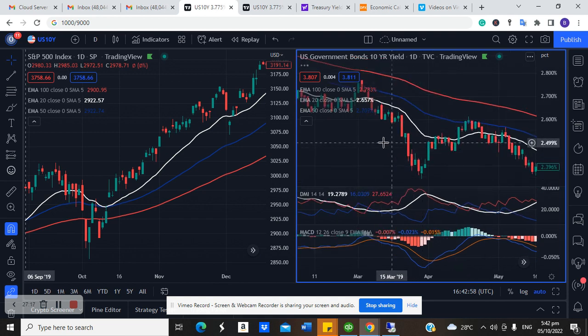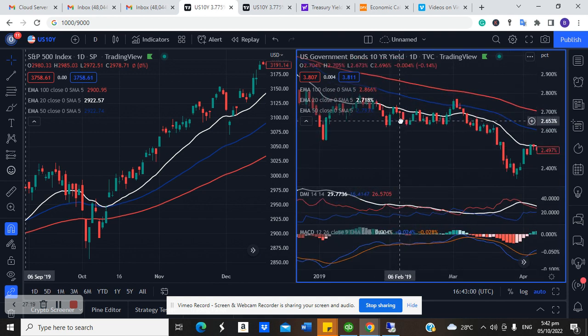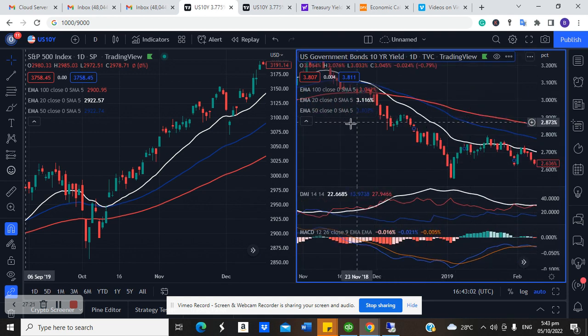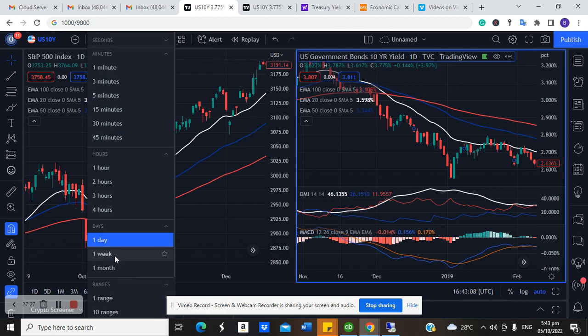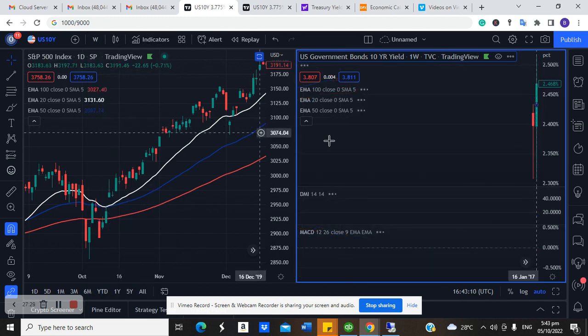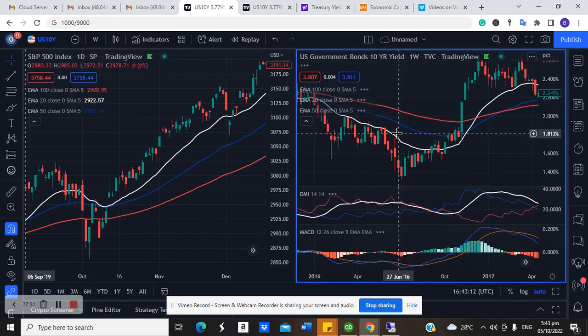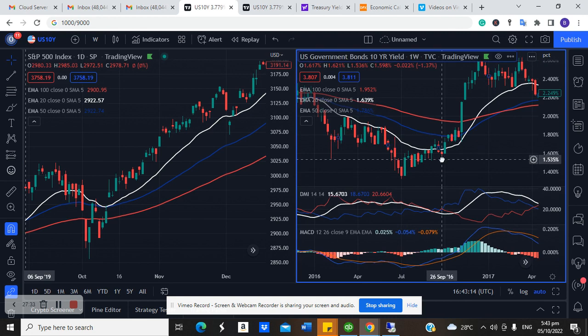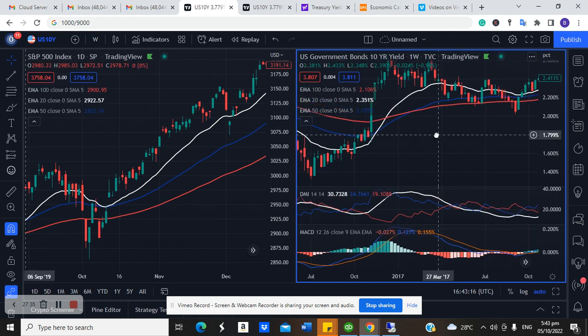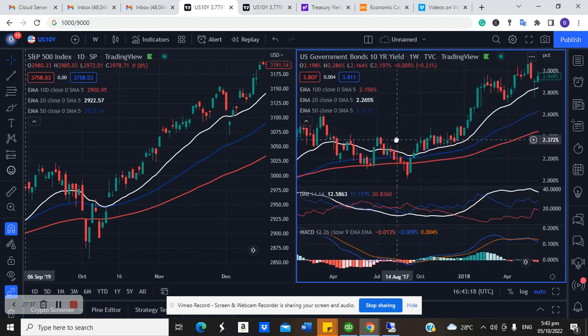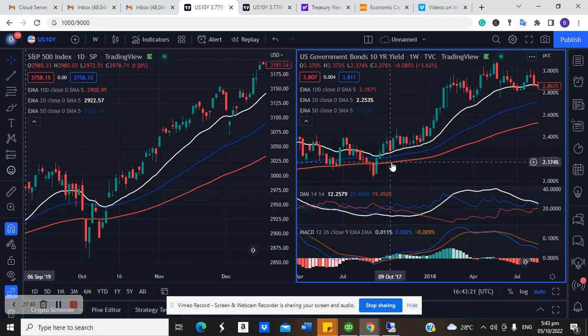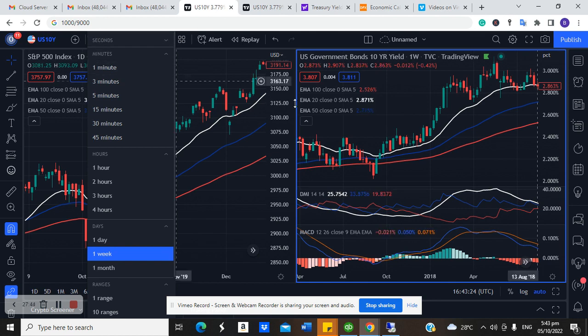You can see from here how the bond price or bond yield went down from between November 2018. So I'm going to change this time frame from daily to weekly so we can have a better understanding of this period. This is 2016. So let's look at this, September 2017.